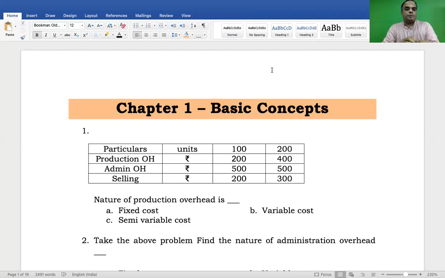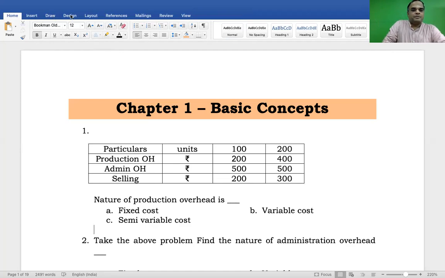Question number 1. Production in units 100 and 200. Production overhead 200 rupees for 100 units, 400 rupees for 200 units. Admin overhead 500. Whereas selling overhead 200 and 300. The first question: nature of production overhead is what? It's purely based on what?